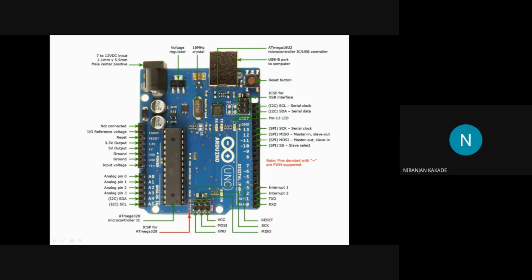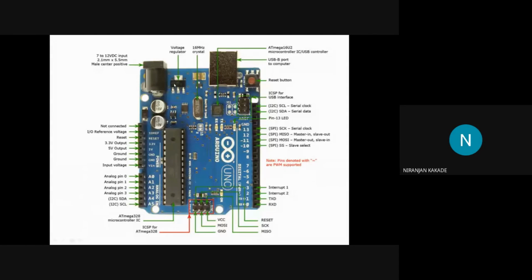The operating voltage for the microcontroller is 5 volt, but you can provide about 7 to 12 volt DC. This is very important: 7 to 12 volt DC input to this jack, the male center positive jack.